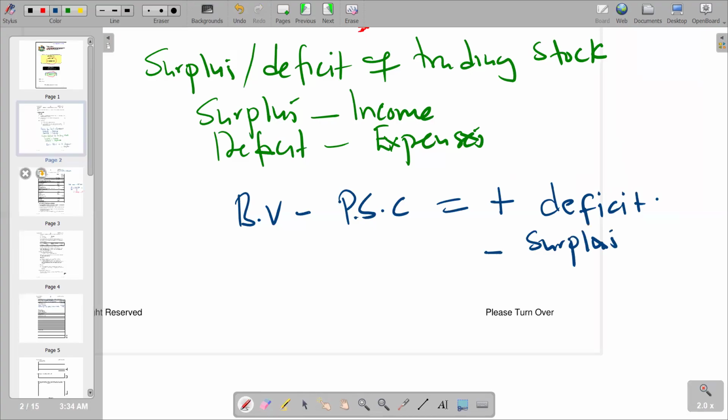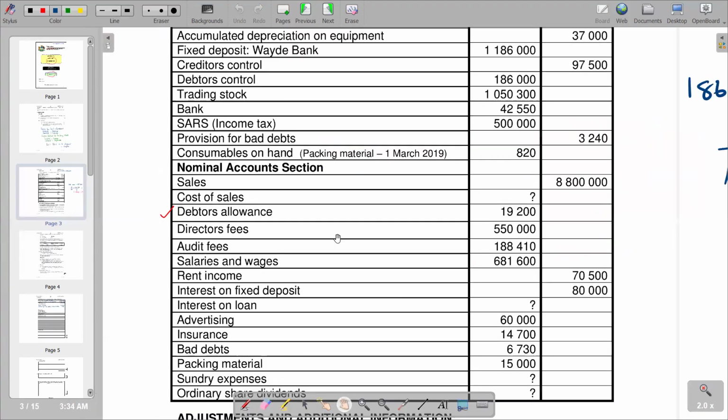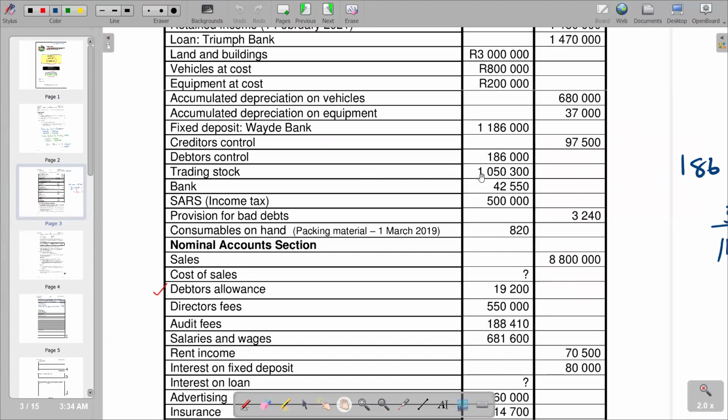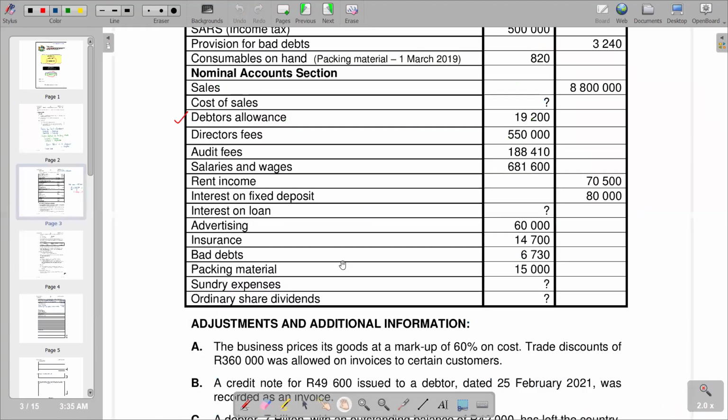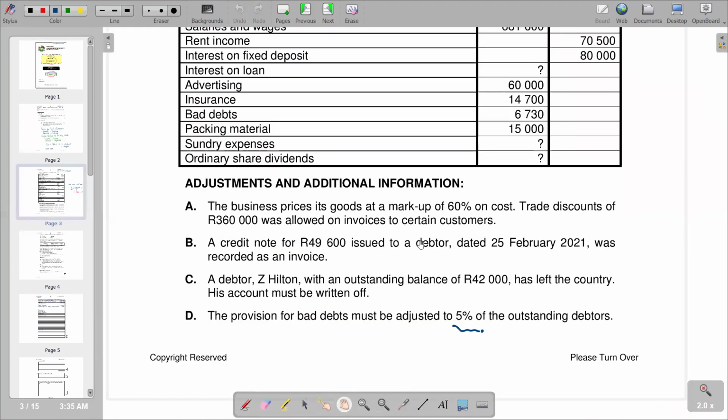So for our book value, we get the book value in the pre-adjustment trial balance. So we can just refer back. We see that the figure for trading stock that we have is 1,050,300. So we are saying 1,050,300. And then from that figure, we can now be able to see if there are any adjustments that are going to affect our book value. So we go back there, we see that we have got an adjustment of this credit note of 49,600 issued to a debtor dated 25 February 2021.